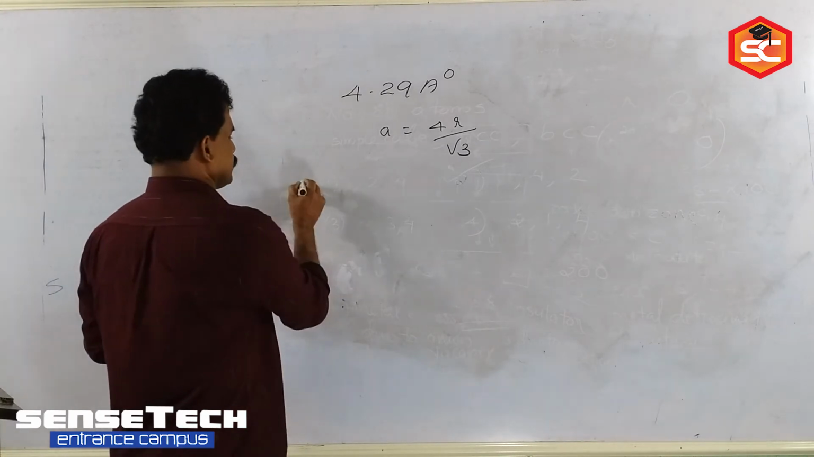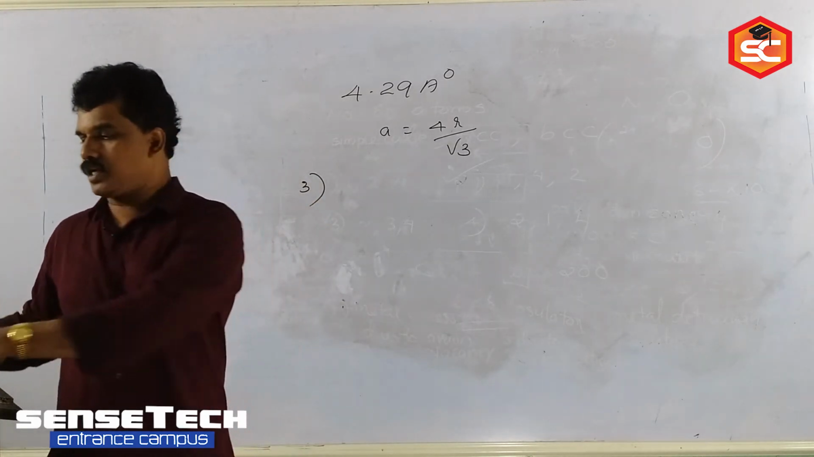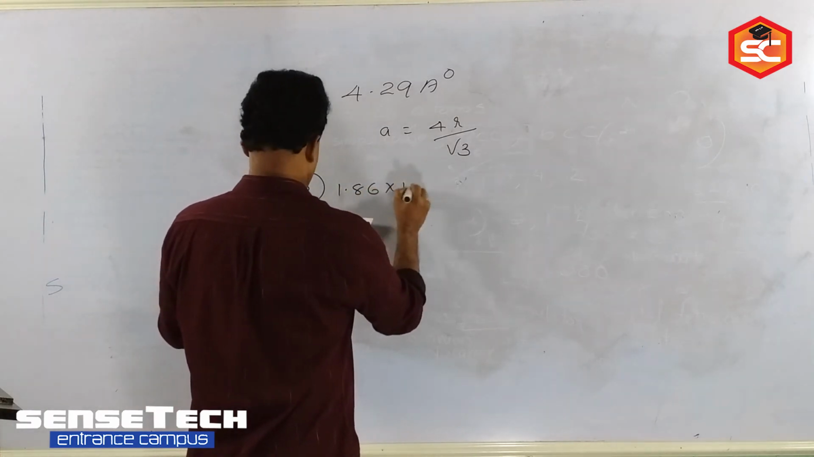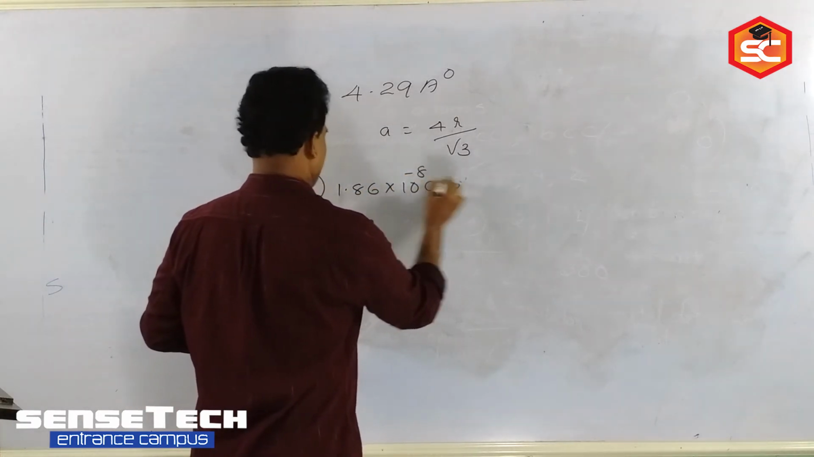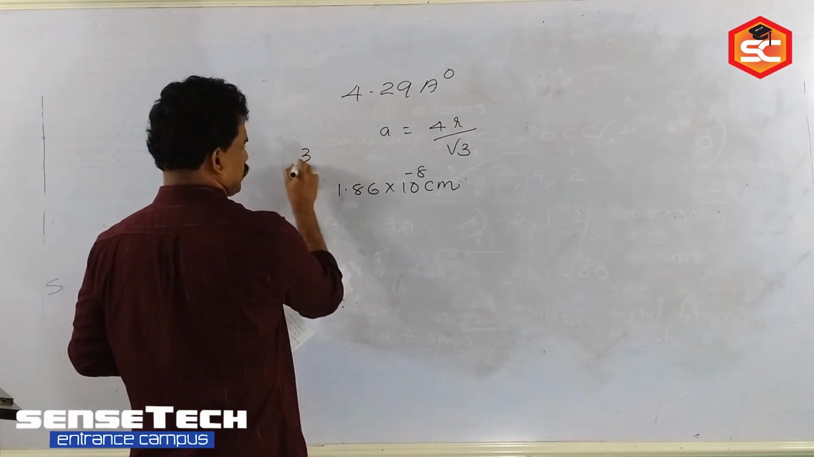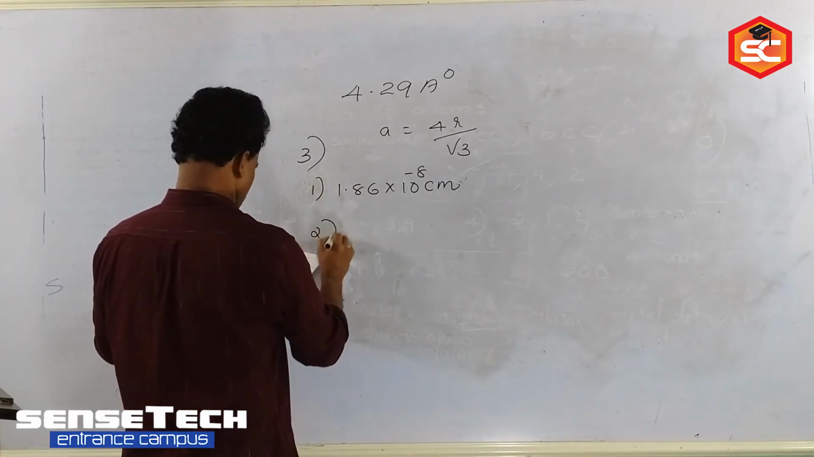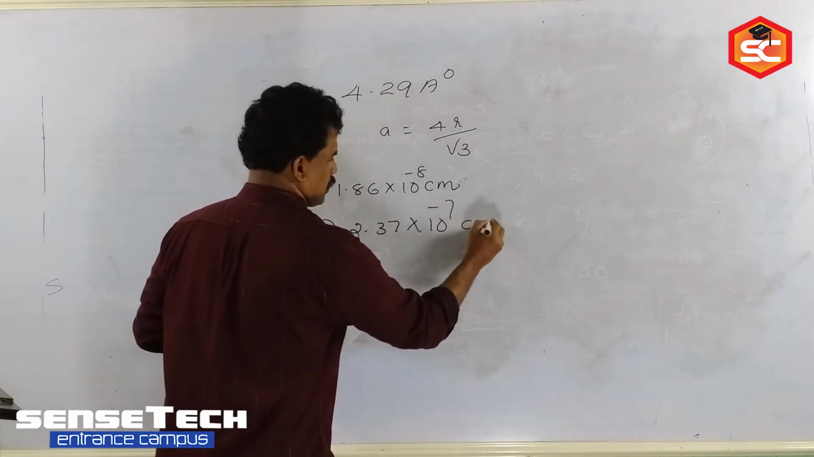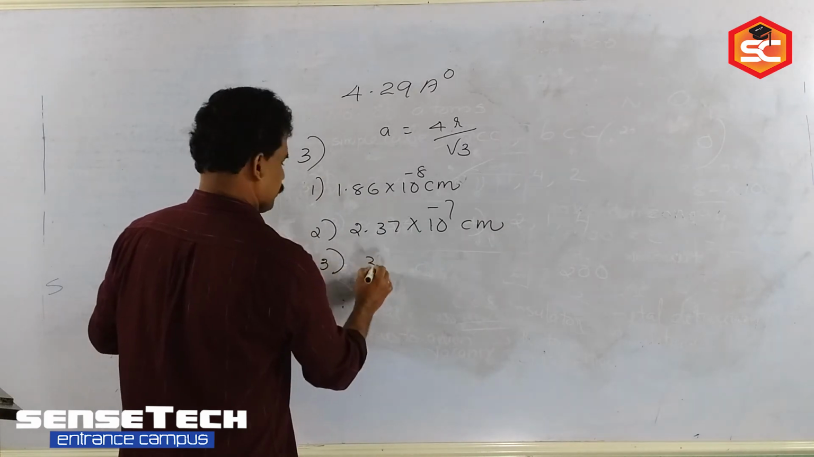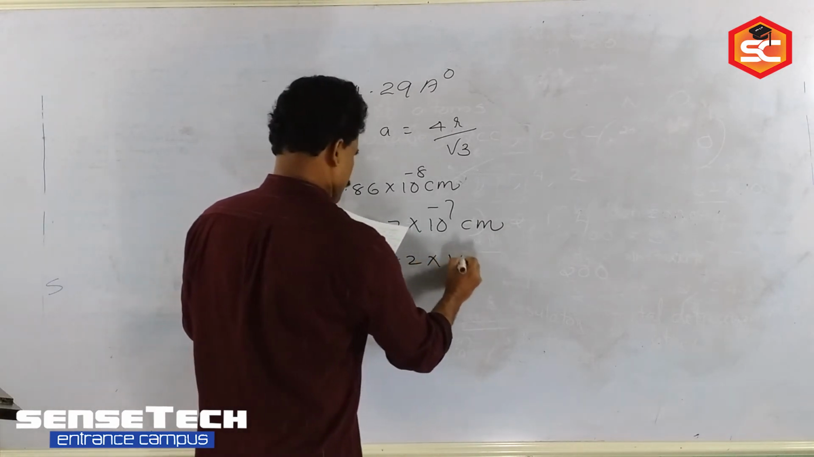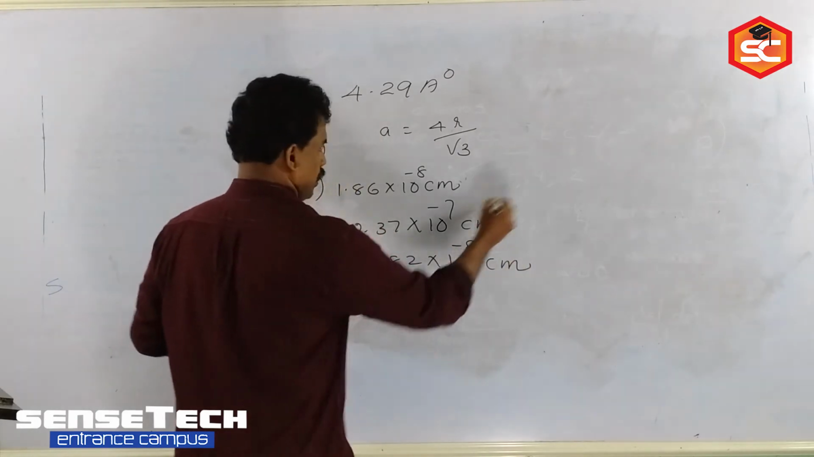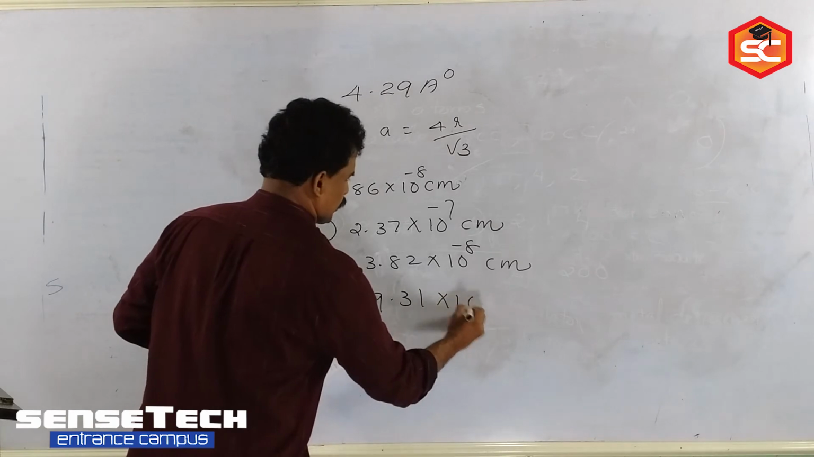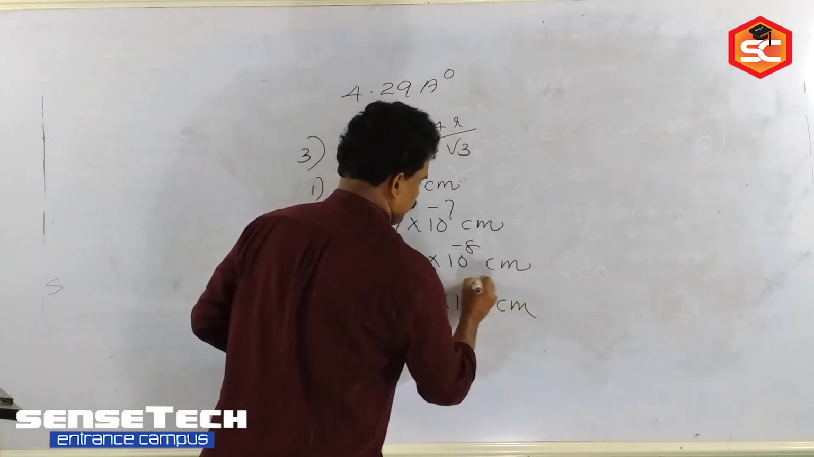So in the third question, the options given are: first option, 1.86 into 10 to the power minus 8 centimeter. Second option, 2.37 into 10 to the power minus 7 centimeter. Third option, 3.82 into 10 to the power minus 8 centimeter. And fourth option, 9.31 into 10 to the power minus 7 centimeter.